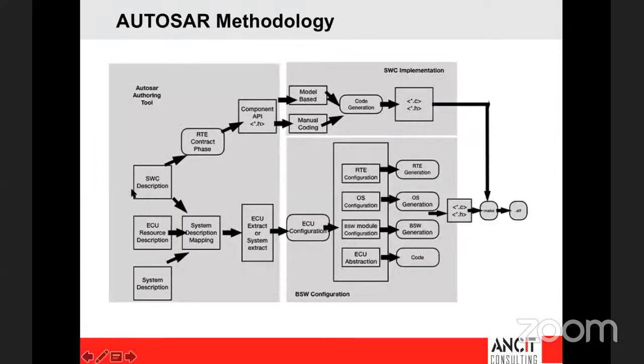So here is where you will actually, this is what you will require from an application software component perspective. All right. So this is what you will have. How do you call the RTE layer? This RTE and the contract phase will actually generate all the headers and files, like APIs, on how you will reach out to the RTE layer.